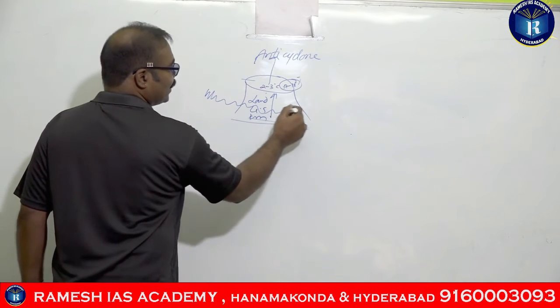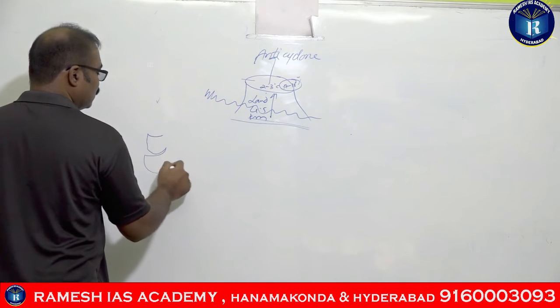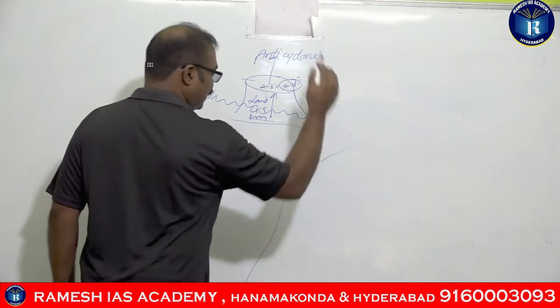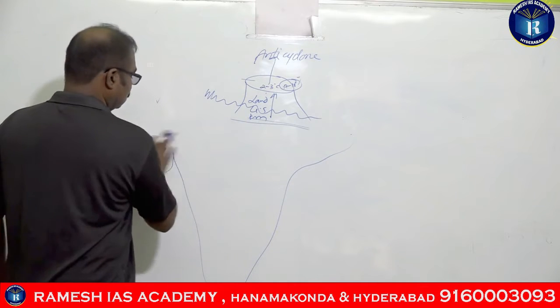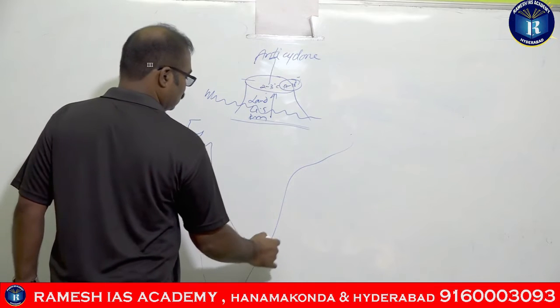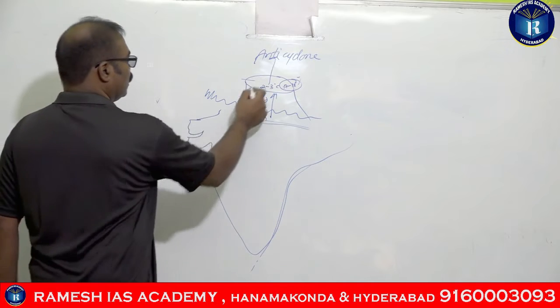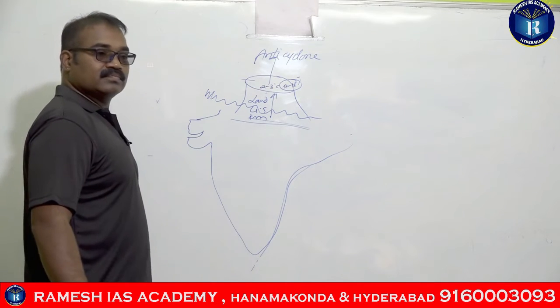Okay, this is the Tibetan Plateau, right? These are the Himalayas, right? And this is India. So this is the Tibetan Plateau.